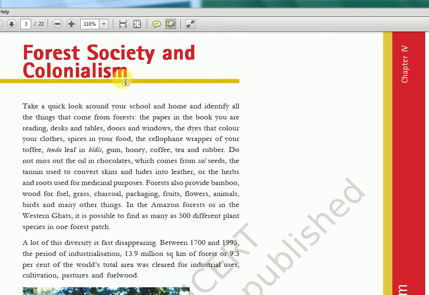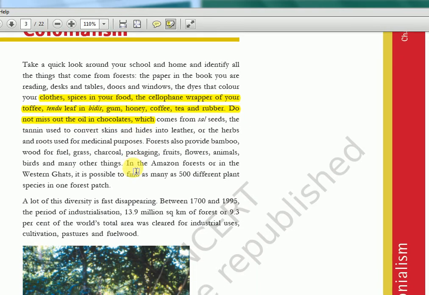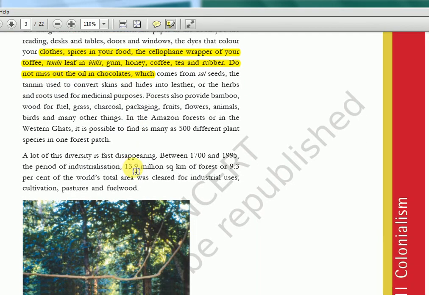And we are starting Forest, Society and Colonialism. So first they are telling about the forest. Obviously we have a lot of dependency on it, whether it be oil or honey or coffee, gum, tea, rubber, chocolates also for the oil in it. So like that many things are there. Again, fuel, grass, charcoal, packaging, fruits, flowers, animals. They're telling about the benefits.